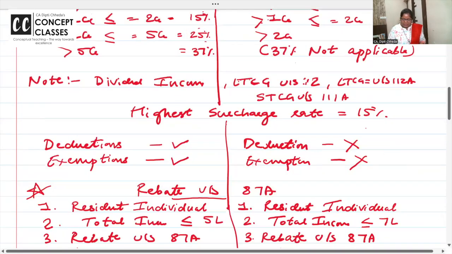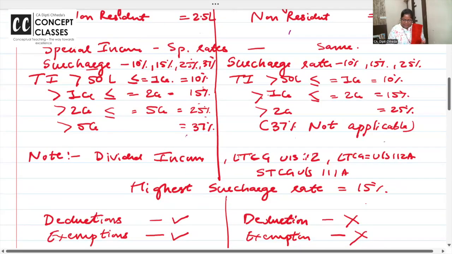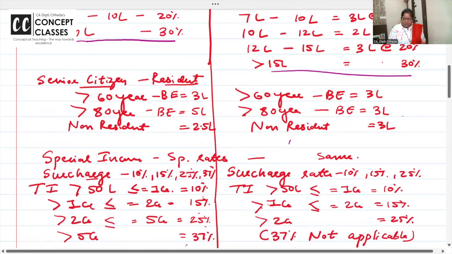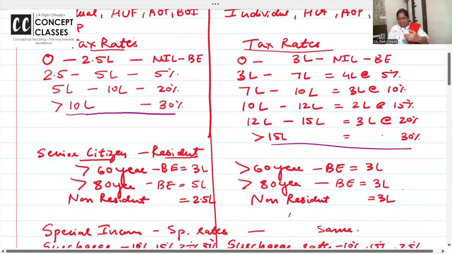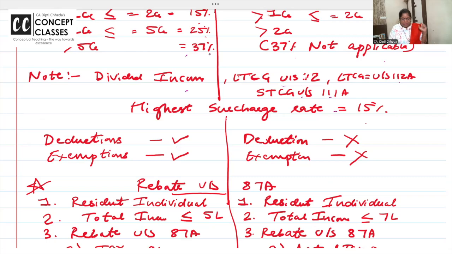Now special rates and all. Here surcharge 37% is there. I've made you write this. For dividend income, long-term capital gain on shares, other and short-term, the highest surcharge rate is 15%. Here, just 30% tax is coming after 15 lakhs. So obviously, when you get something, you have to forego something. Here you get deductions, 80C to 80U. Here you get very limited deductions, peanuts I can say. Here you get exemptions, section 10 and all. Here you don't get exemptions.